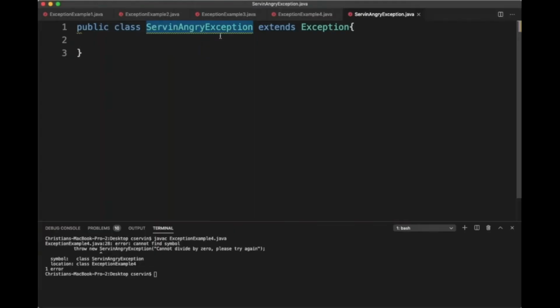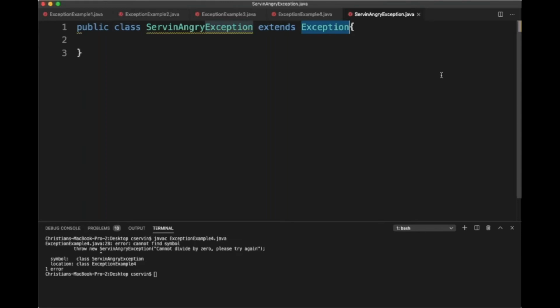Serving angry exception, if you don't know, that's my name. It will be an exception. So it's just to let you know that this is my contract in Java for how a class becomes part of a family called exception. That is super powerful because we inherit all these attributes from the superclass, exception. Every time you put extends, you inherit everything from it.